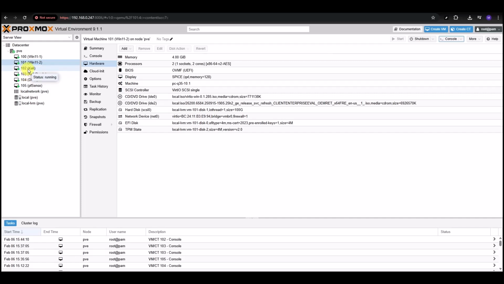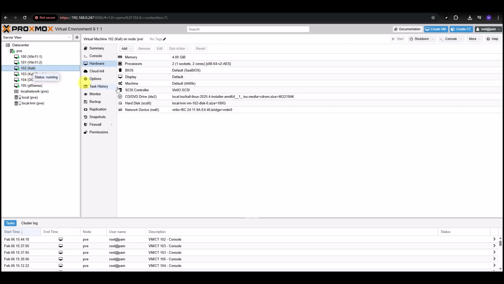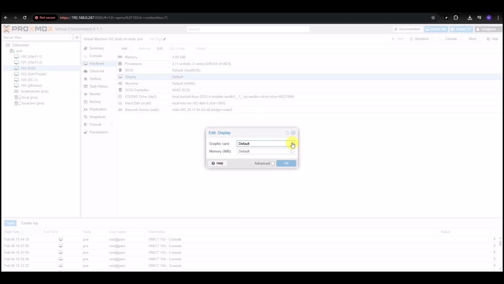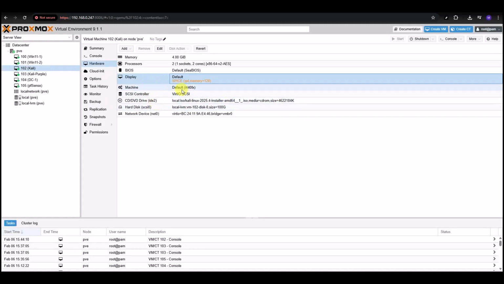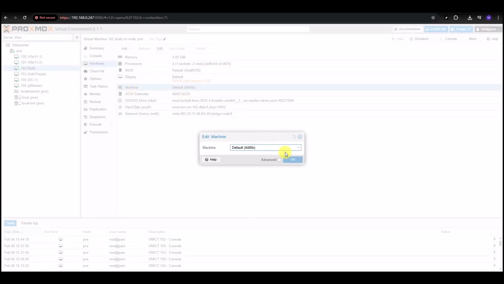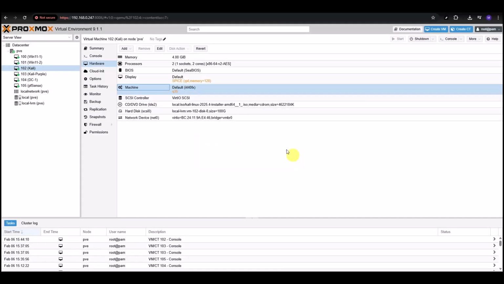We'll go to our Kali Linux machine. What we want to do is go ahead and change the display. We'll choose Spice, 128 megabytes for the machine. We'll select the Q35, select OK. Now we need to restart it. And when it restarts, I'll go over the commands that we need to load the guest tool.